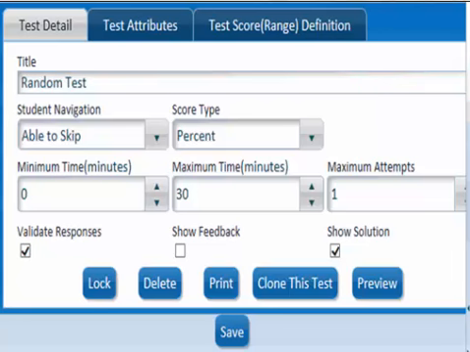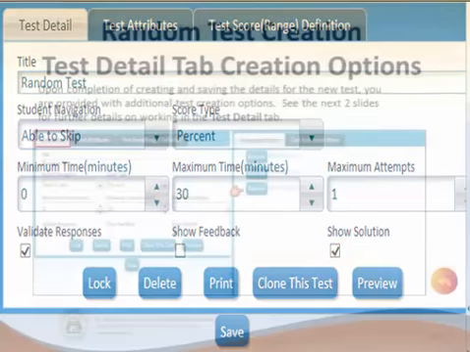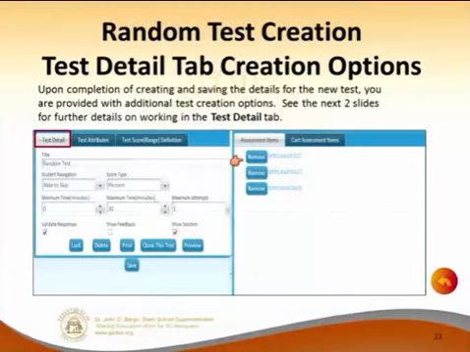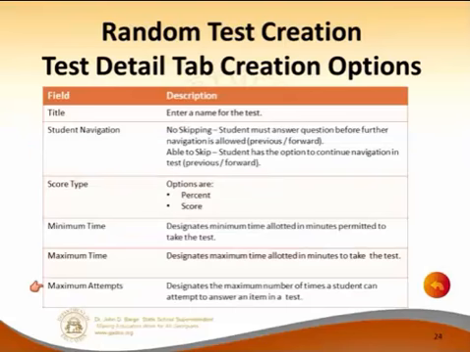You also have whether students can have their responses validated, show feedback, and show a solution, and then go through each of those. Over on the right side, these are the items that were selected. You can remove them, or you can click on it, and that'll do a preview. The maximum attempts designates the maximum number of times a student can attempt to answer an item in the test. Not the maximum number of times to take the test, but a particular item.